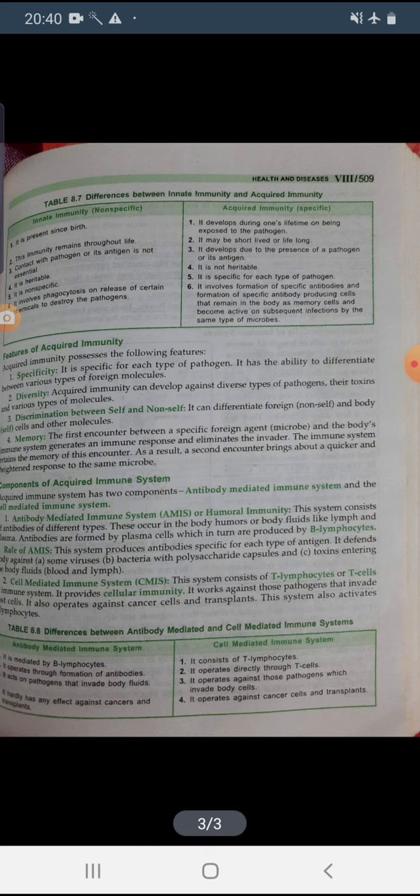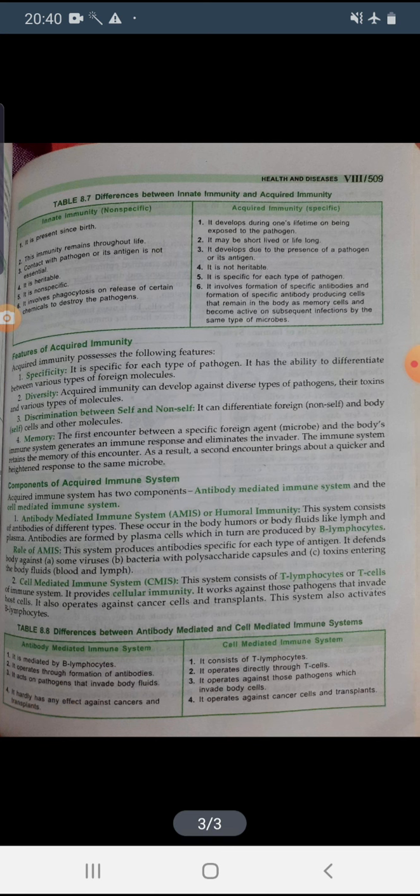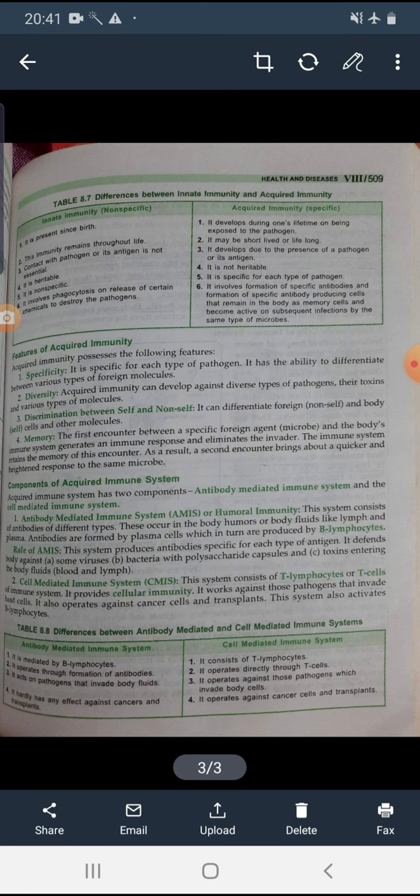Okay, so the humoral immune system mainly acts with the B lymphocytes, and it gives protection against any virus, bacteria or pathogen present in our body fluid, meaning lymph, blood or plasma. And the cell mediated immunity deals with the T lymphocytes, and sometimes it also generates B lymphocytes, and it gives protection against infected body cells, sometimes also cancer cells.